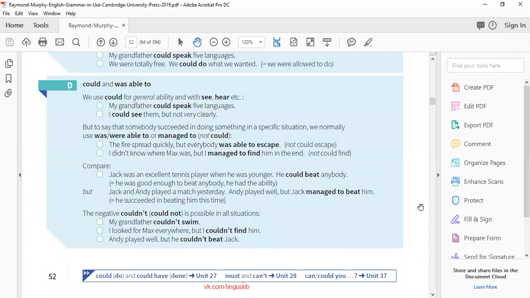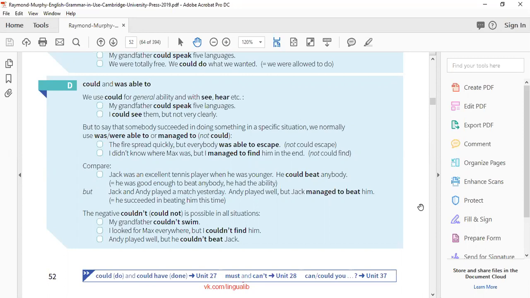I looked for Max everywhere, but I couldn't find him. Andy played well, but he couldn't beat Jack. So we use couldn't for past actions when you weren't able to do something. Like I couldn't find my keys. I didn't know where I left them. I couldn't find my keys yesterday. Or I couldn't talk to him because I had to leave early, so I couldn't meet him.